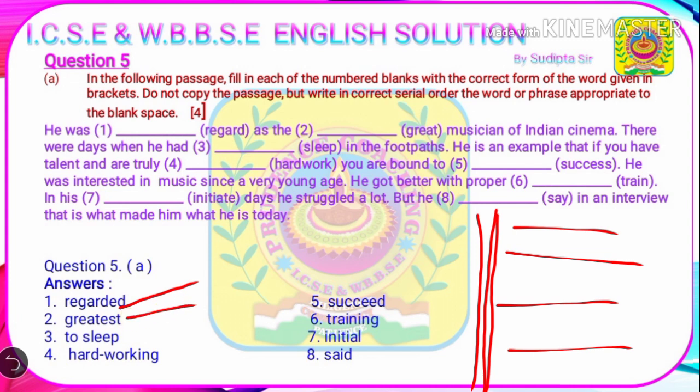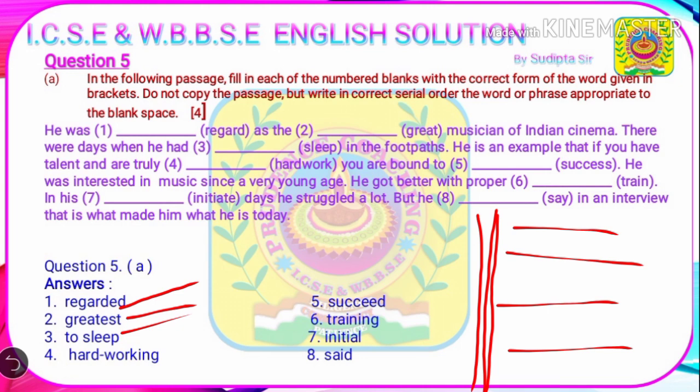So finally the sentence is: he was regarded as the greatest musician of Indian cinema. Next, there were days when he had dash in the footpaths. So there were days when he had to sleep in the footpaths. So number three answer is to sleep. Next, he is an example that if you have talent and are truly dash, you are bound to dash.